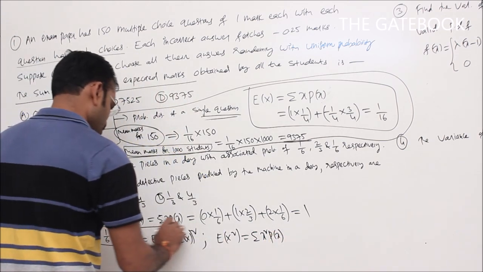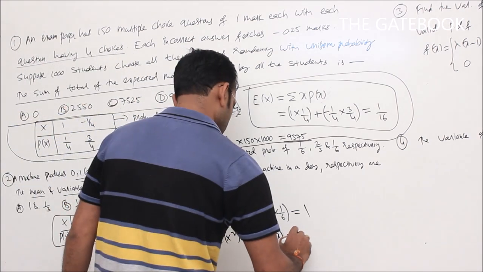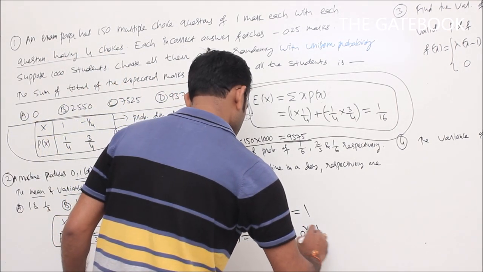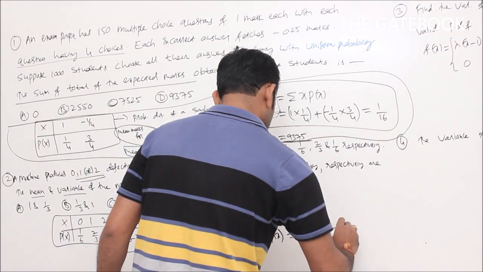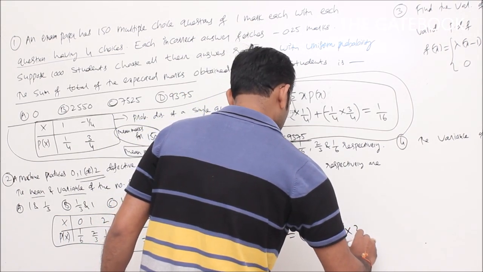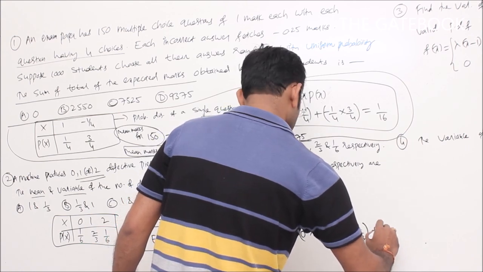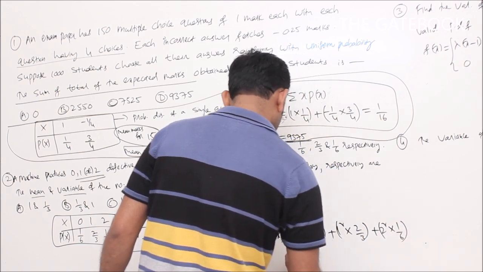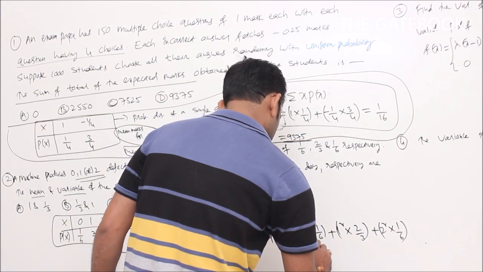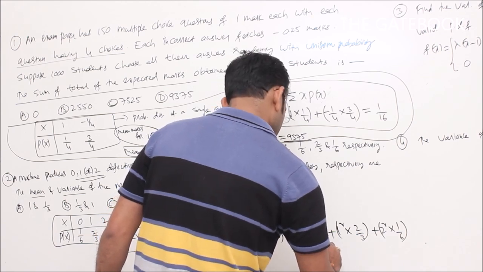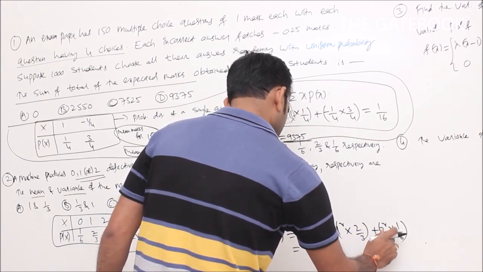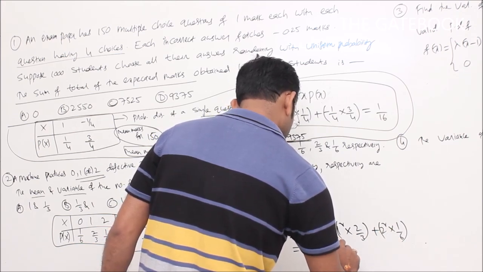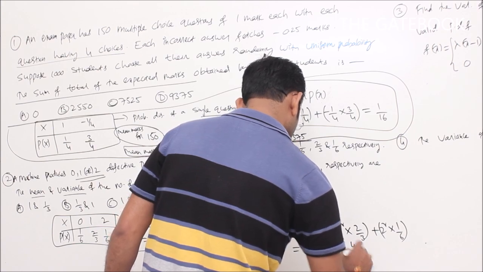That is 0 square into 1 by 6 plus 1 square into 2 by 3 plus 2 square into 1 by 6. Simplifying, we get 2 by 3 plus 4 by 6, which is again 2 by 3, so 2 by 3 plus 2 by 3 is 4 by 3.